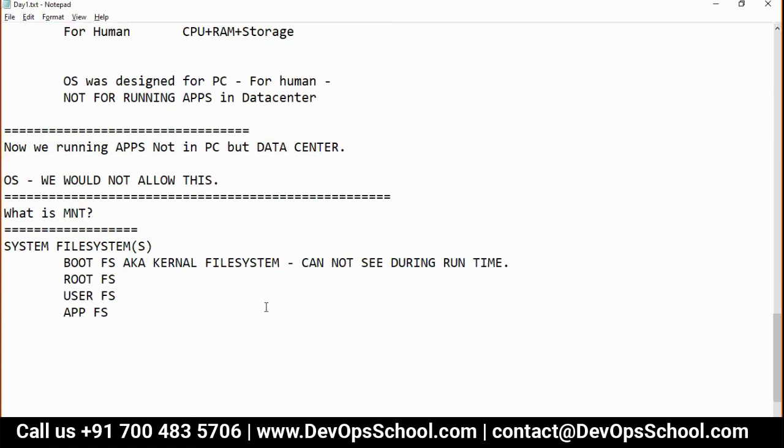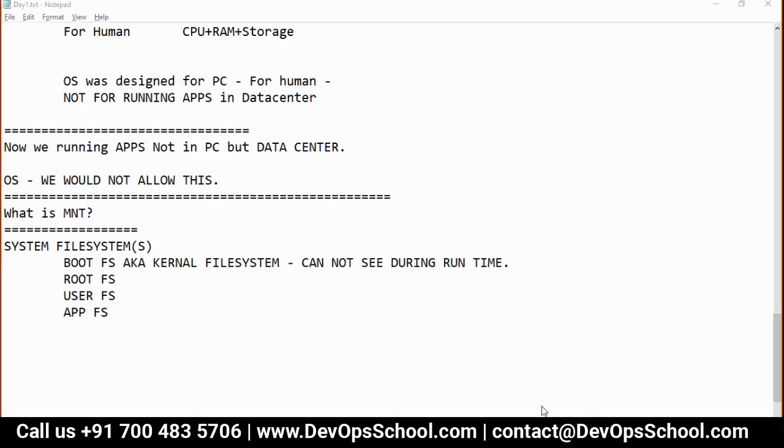Another question is, let's say the host has only 30 GB, so only the mount can be within that space only, right? Let's say it should be a partition only, right? Let's say you are running 10 containers at 3 GB each. The space should not be shared with other containers.